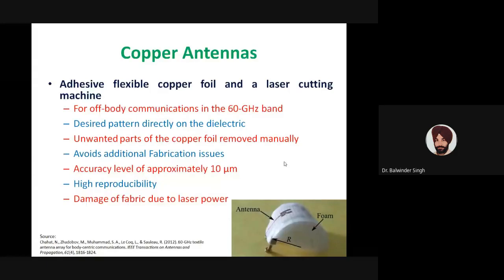But in such fabrication techniques, we need to be careful about the power of the laser, because if we are using a very high laser power, that may damage the fabric which is used as the substrate for the antenna.